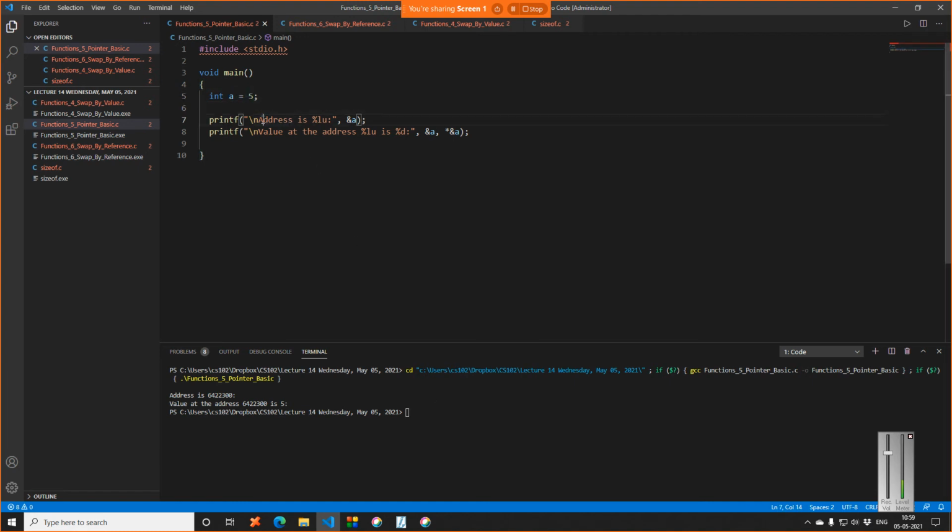And what I'm printing, address of a, with %lu, which is unsigned long integer. Unsigned means it will always print a positive value. Long means it will allow double the space. So I can even use a %d here, that will not be an issue. And instead of a, let me just copy this.